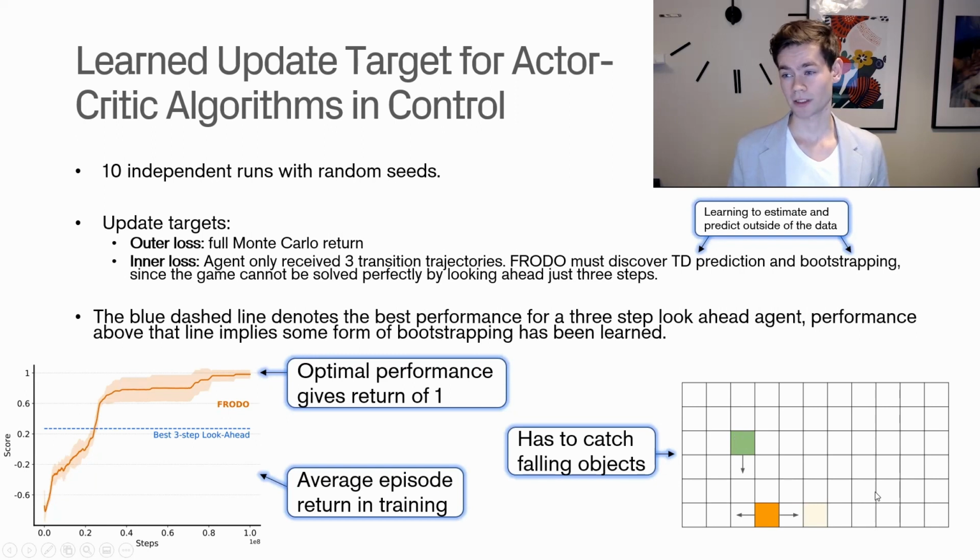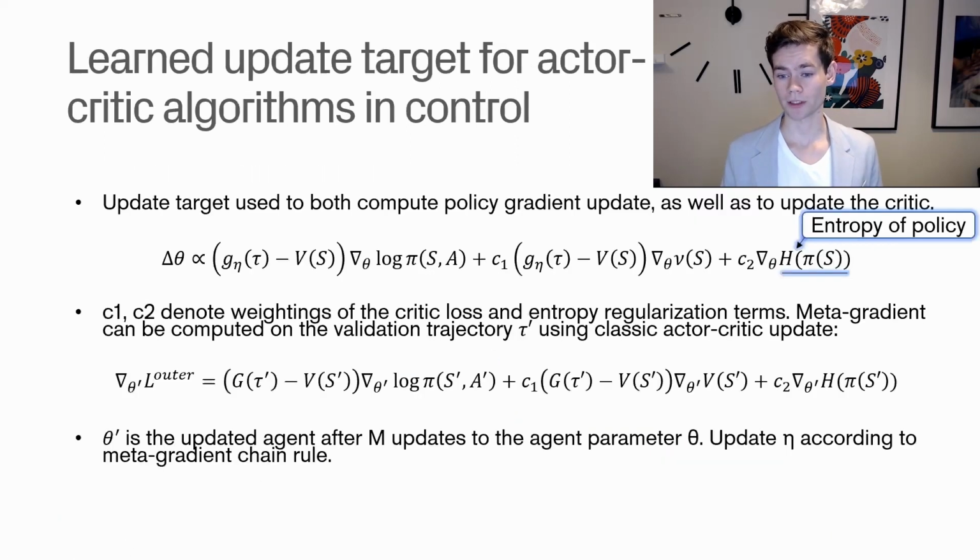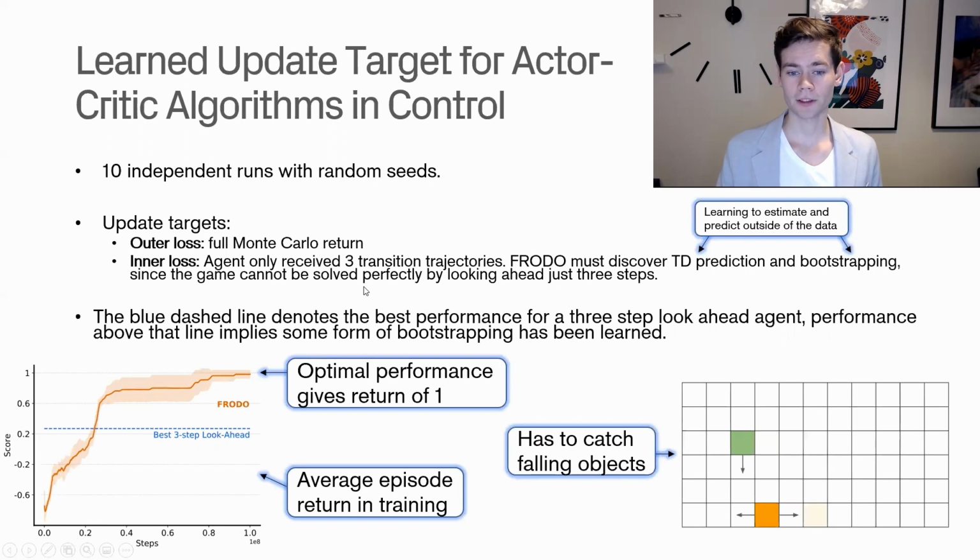And basically to test the performance of this Frodo algorithm, here, they use 10 independent runs with random seeds for each of them. So you get objects falling in different locations, and it's not predefined where they're going to come. And then you have basically your update targets. So the outer loss would be a full Monte Carlo return. So that is basically what we're using in order to compute the targets here for the outer loss. And for the inner loss, the agent only received 3 transition trajectories. And this is really important.